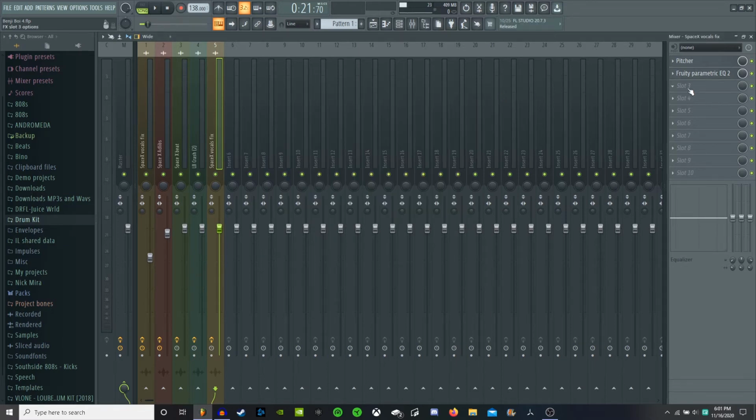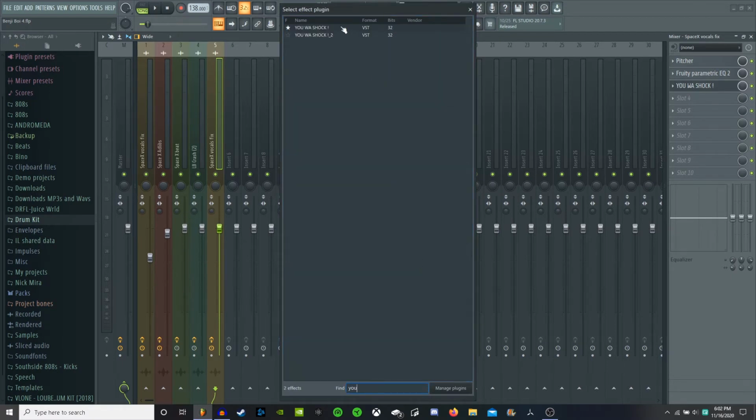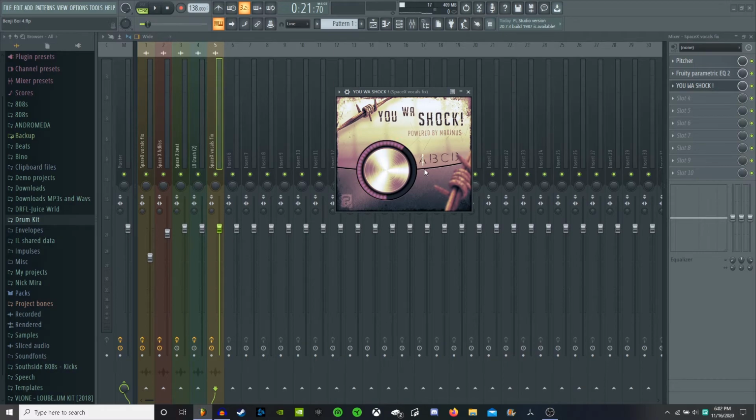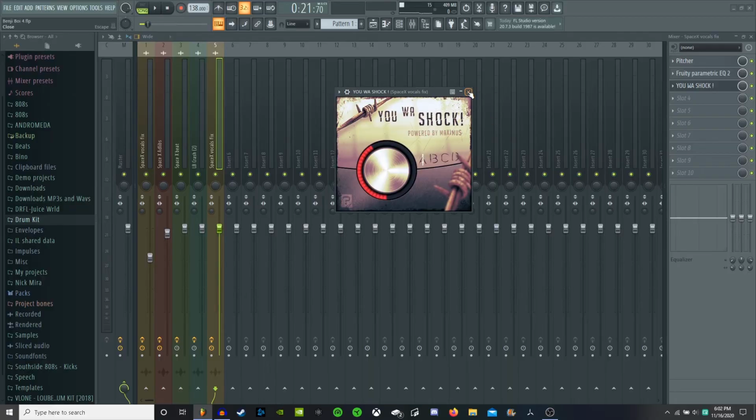So this is where our first actual downloadable plugin comes in. This plugin is called Wah Shock. It's a very simple plugin. It's literally just one knob that you can adjust, and we're gonna adjust it about right here, and this just makes the voice pop a lot more.